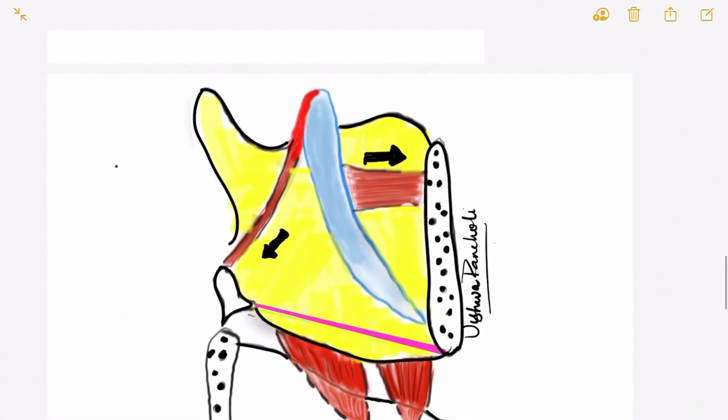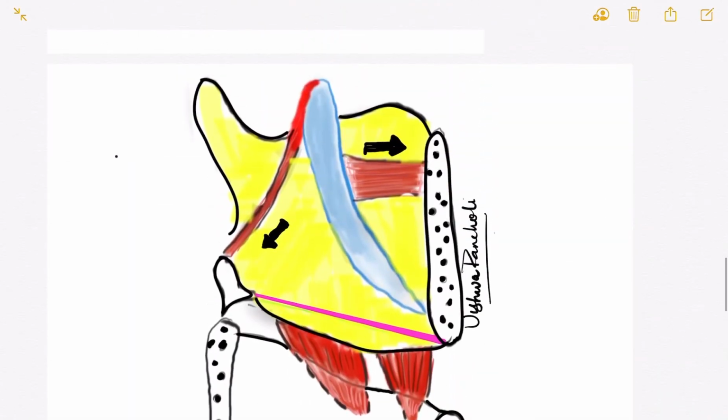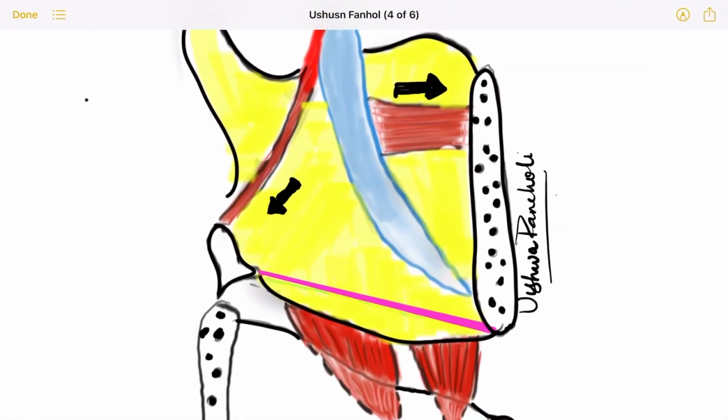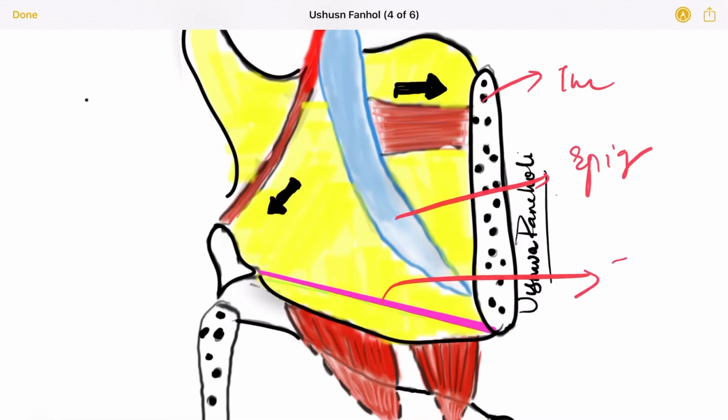Okay, so let's see. Now we will move on to the actions of all the muscles. Basically, first we'll be talking about how the epiglottis is closed and opened. Fine, so let me orient you first with the diagram. This is the thyroid cartilage, this is the epiglottis, this is the true vocal cord.